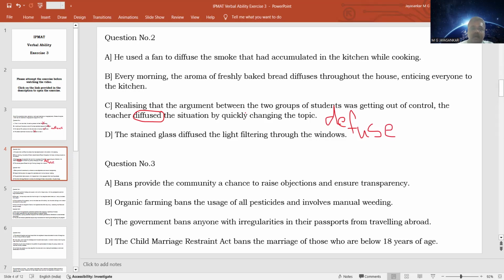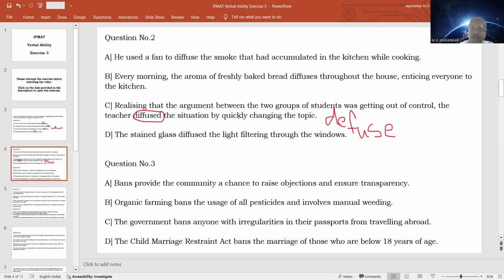So there was an argument between two groups of students. So students were becoming very violent. They were too much into the argument. So the groups were getting carried away, and it was becoming out of control. The teacher sensed that the argument was going to become, rather than an exchange of words, a physical exchange. So at that time the teacher changed the topic so that the situation was brought under control.